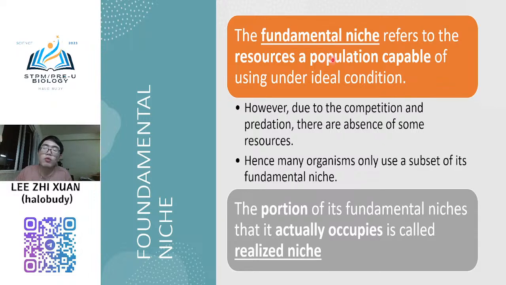Meaning that one type of population, like human, when it survives in very fantastic conditions, there is no disease, no competition, and every day at home, watching TV, playing games, shopping, women go shopping, go there, no accident, no death, no disease. All these very fantastic conditions we know as fundamental niche.